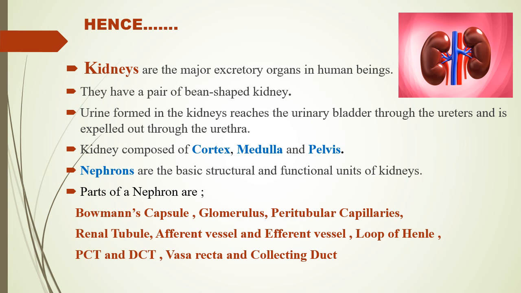Parts of nephron are Bowman's capsule, glomerulus, peritubular capillaries, renal tubule, afferent vessel and efferent vessel, loop of Henle, PCT and DCT, vasa recta and collecting duct. From this video, I hope the concept of kidney and its associated parts is clear.